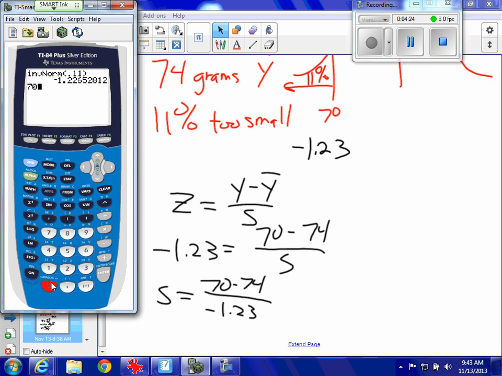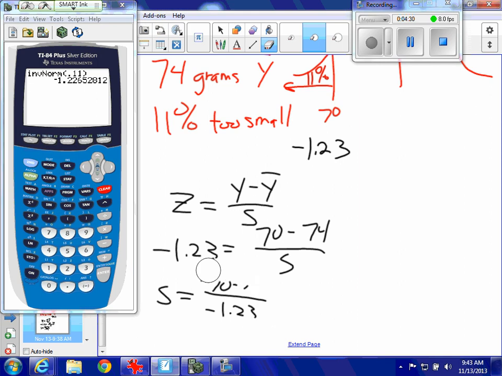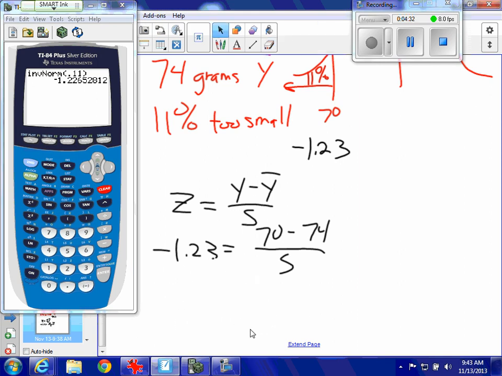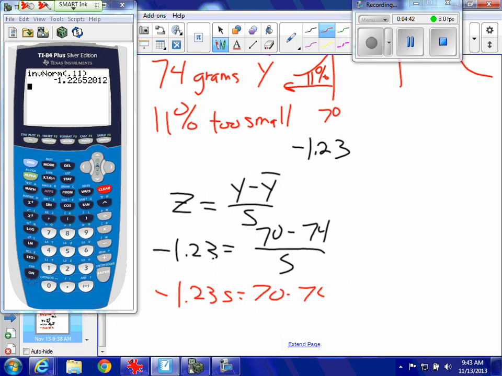I'm sorry, I did this in my head too fast. Let's go slower here. Okay. I'm going to multiply both sides by s. So I have negative 1.23s is equal to 70 minus 74. Is everybody okay with that?